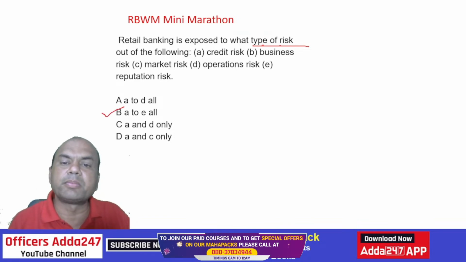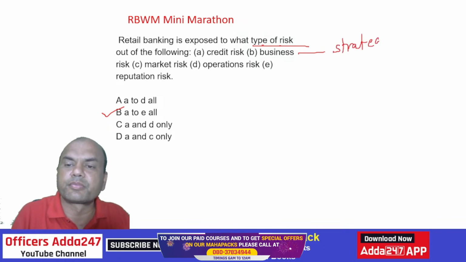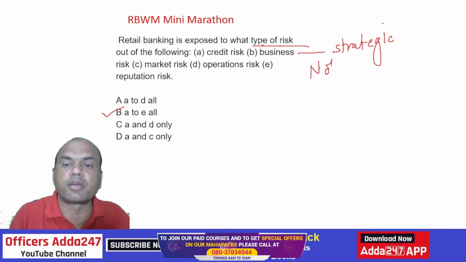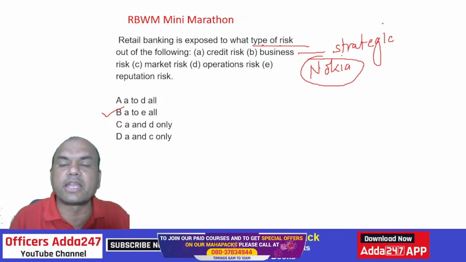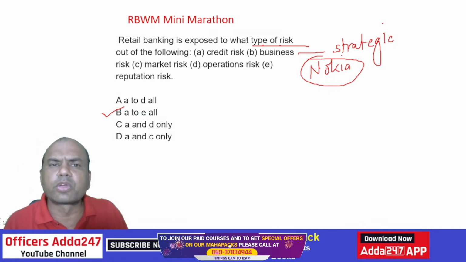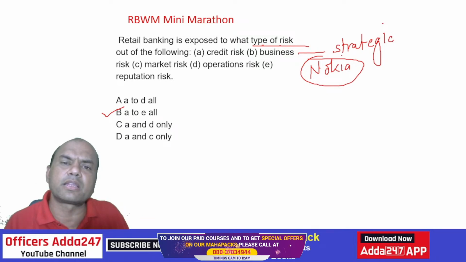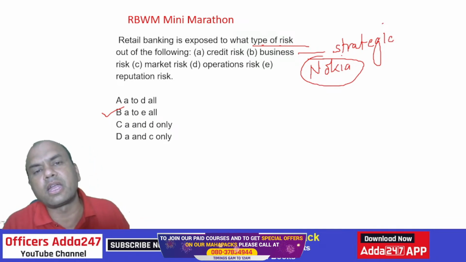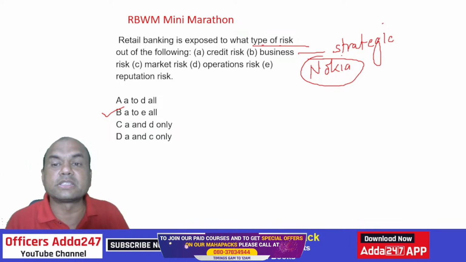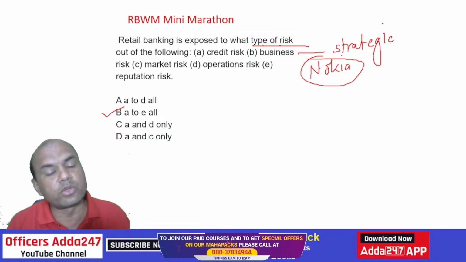Okay. What do you mean by business risk? Business risk means strategic risk. Not seeing the future. Nokia company. What happened to Nokia? Everyone amongst us had that Nokia phone some 10-15 years back, 2006 to 8. Everywhere there was Nokia only. Everyone used to think there is no other company other than Nokia, and Nokia can't die at all. But within 5 years, Nokia gone. 2012 came, Nokia was nowhere. So this is strategic risk. You don't see the future. Android was coming, nobody saw it. Nokia didn't see it, others saw it. Okay?